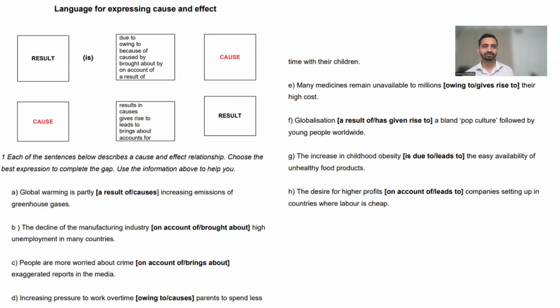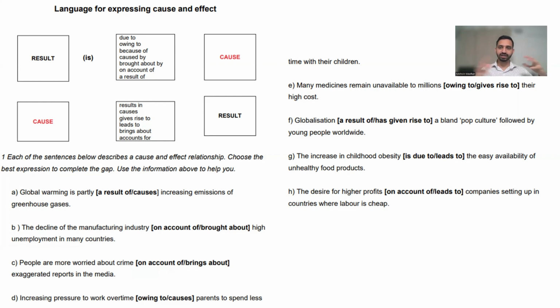All right, let's look at this language for expressing cause and effect. So when you are talking about cause and effect, what is the language that you would use? You have one structure where you talk about the result first, and then you use the connecting word, and then you talk about cause, or you could talk about cause, then you can use a connecting word, and then you can talk about result, okay? So in this activity, that's exactly what we are going to do. I'll just first look at the boxes here.